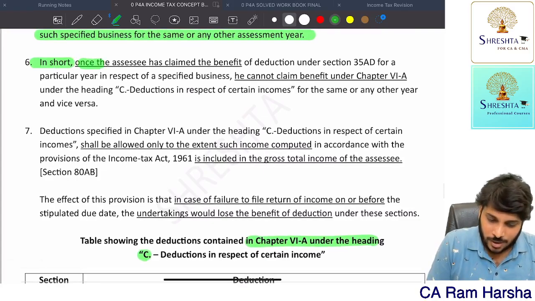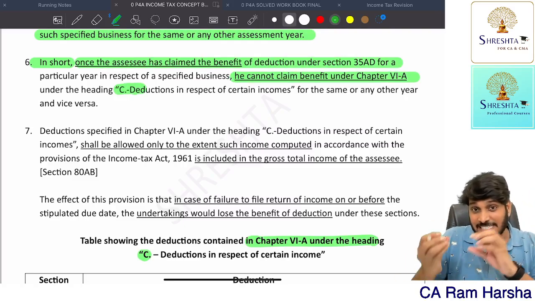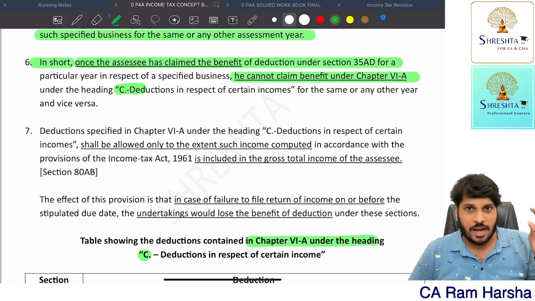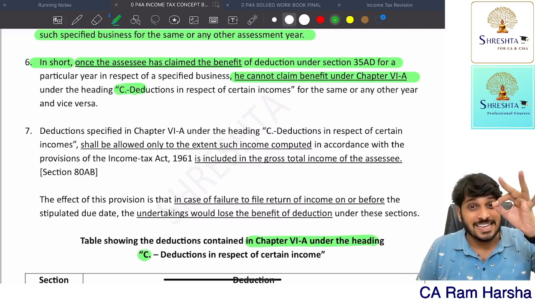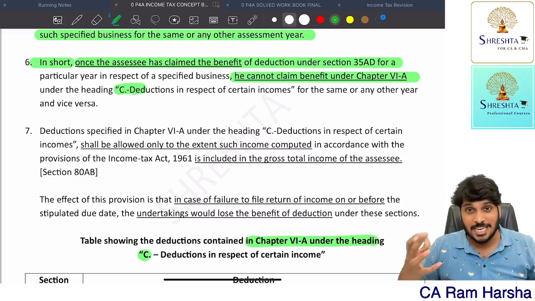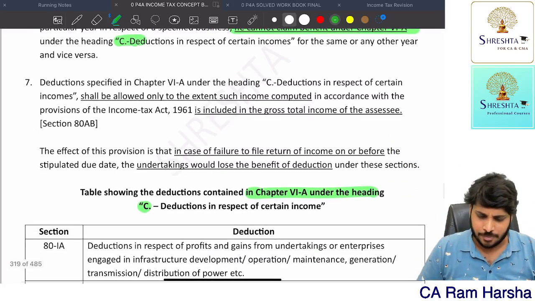In short, once the assessee has claimed the benefit of 35AD, he cannot claim the benefit of Chapter 6A heading C only. Remember, I'm only talking about heading C versus 35AD. If you claim 35AD, can I claim Chapter 6A? You can claim. Only heading C related you can't claim. Heading C means what? Income based deduction, certain items you can't claim.